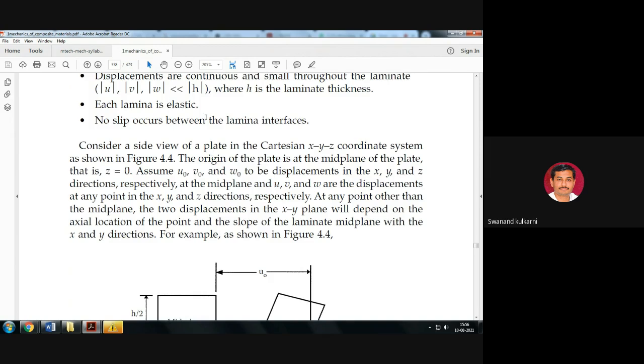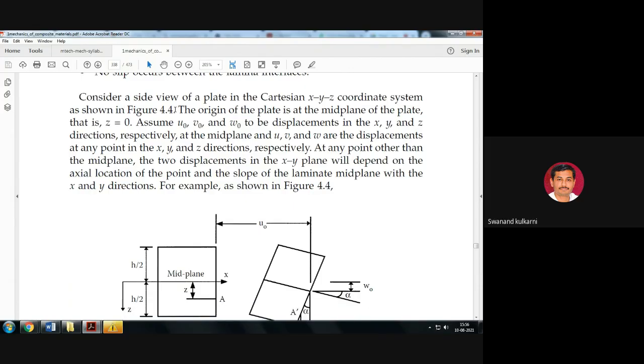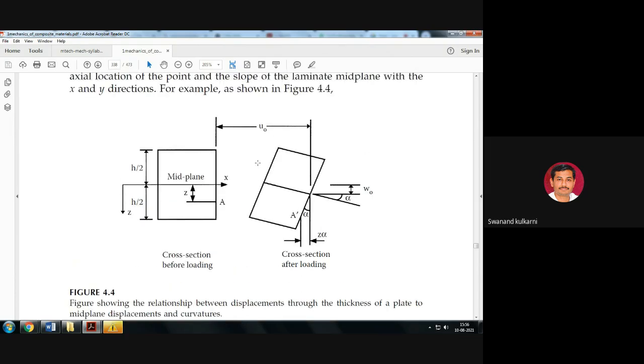Then each lamina is elastic in nature. Each and every lamina, a number of such laminae come together to form one laminate, and each lamina is elastic in nature. So no slip occurs between lamina interfaces. Here you can see a side view of the plane. Now we are starting with the classical laminate theory, and for that purpose this is the reference figure.